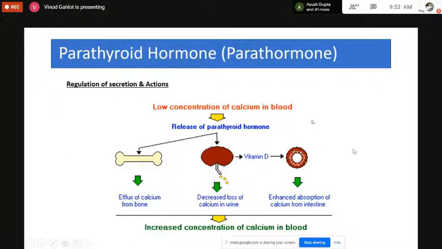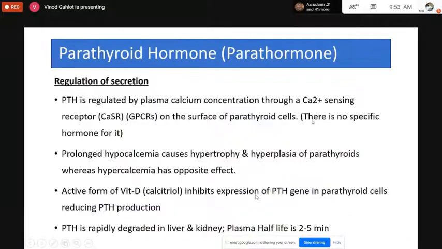So parathyroid hormone is responsible for maintaining the concentration of the calcium in the blood circulation. So as a result here, the increased calcium concentration will be achieved. Then regulation of secretion, how the regulation of parathyroid hormone is being done. Parathyroid hormone is regulated by plasma calcium concentration.